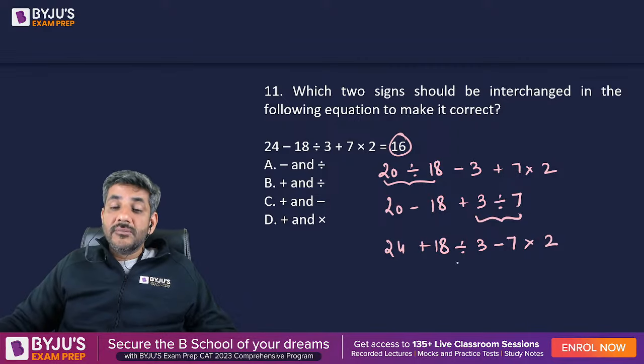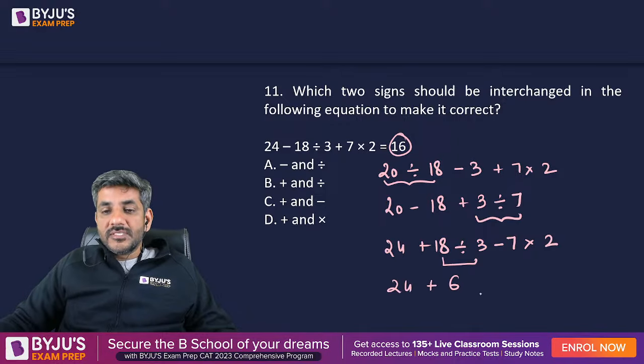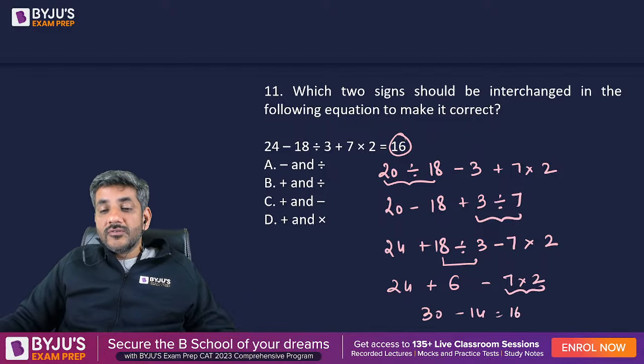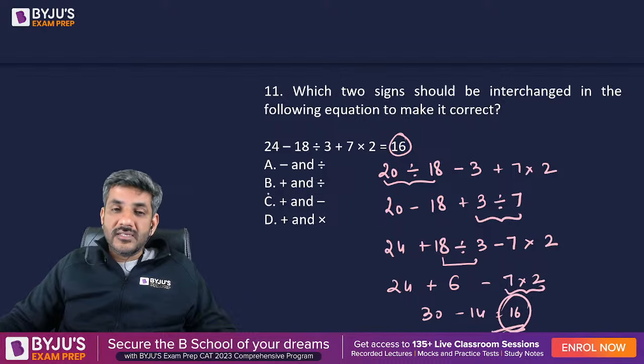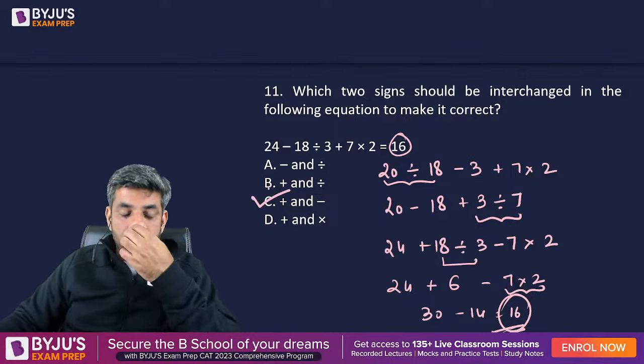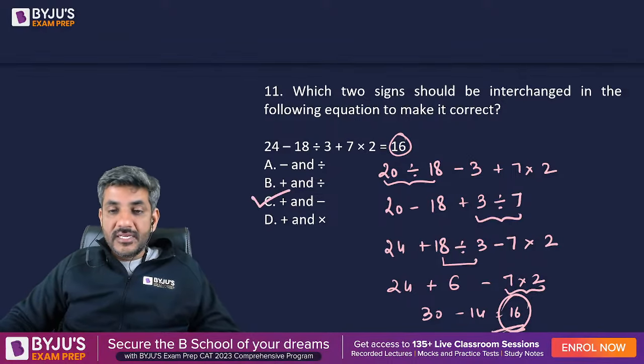Now there is a possibility here because still, according to BODMAS, when we first divide, it becomes 6. We have 24 plus 6, which is equal to 30, minus 7 into 2, which is equal to 14. So 30 minus 14 is equal to 16, which does satisfy all the conditions. Therefore, my answer is option C. Plus and minus should be interchanged.